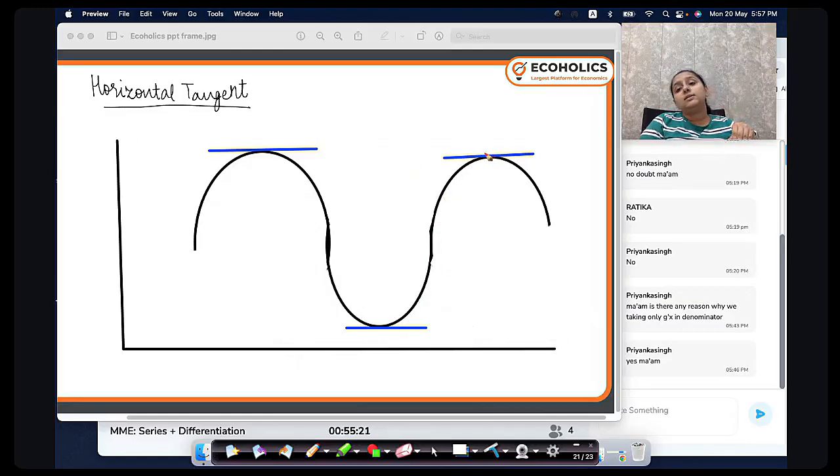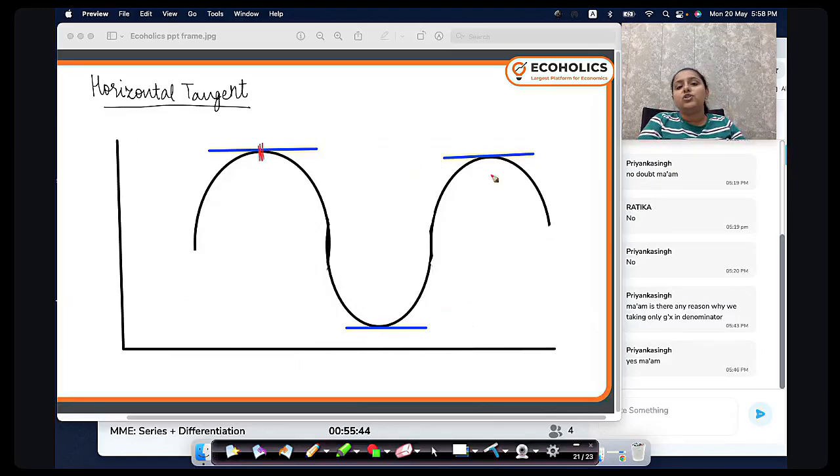Now as soon as it reaches the third horizontal tangent, it starts falling. So the shape of the curve changes, right? So note down the first common point, that increasing to decreasing or decreasing to increasing happens at the point of horizontal tangent.